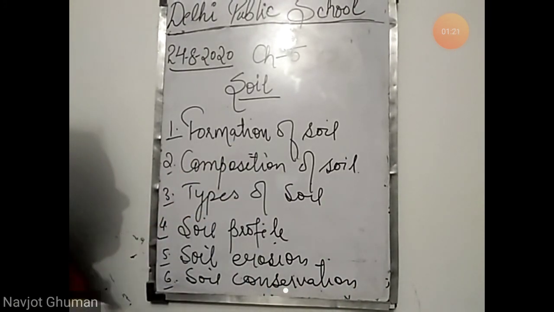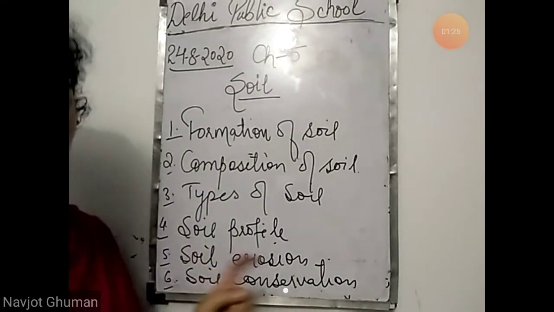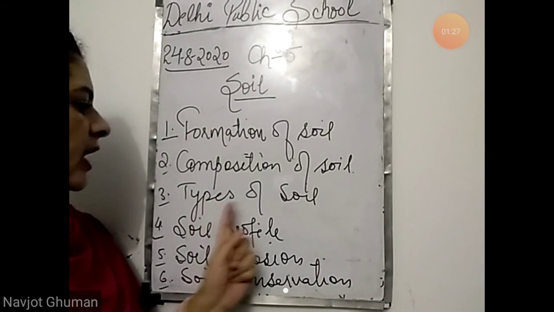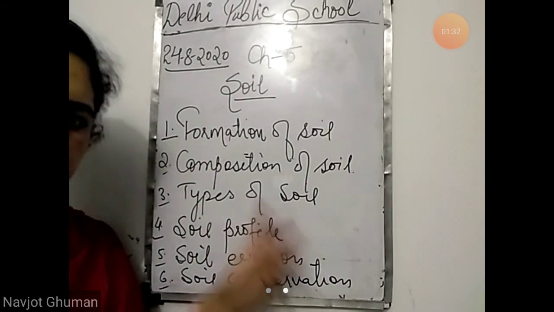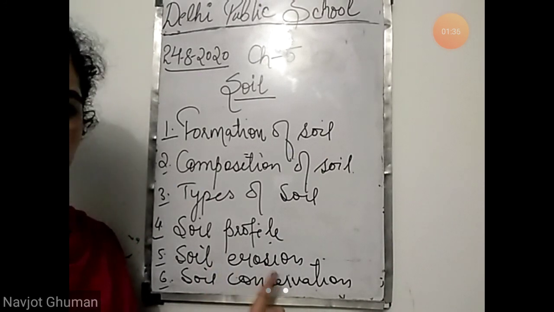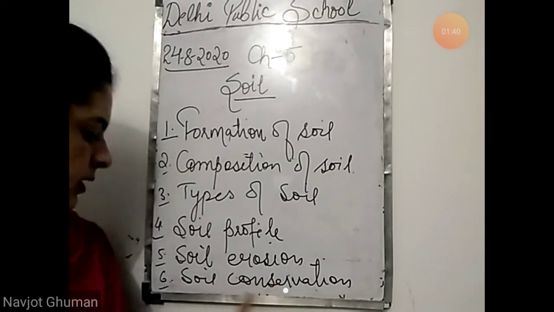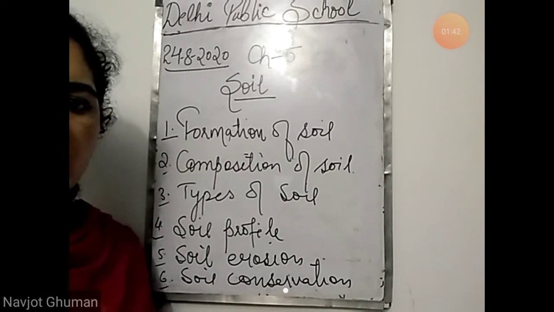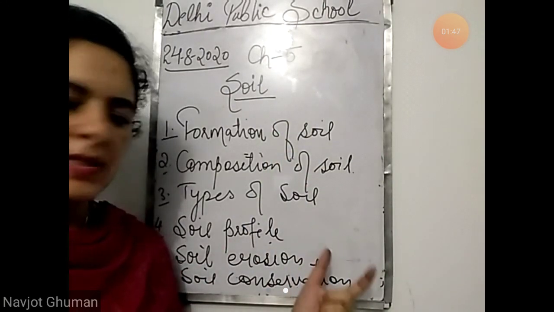Formation of soil, in this we'll read how soil is formed. Second, composition of soil means what soil contains. Types of soil, you know how many types of soil. Soil profile, the layers of the soil. Soil erosion, this is also a process, that is a removal of the top layer of the soil. And last is soil conservation, how can we conserve soil. So these are the topics that we are going to cover in this chapter.